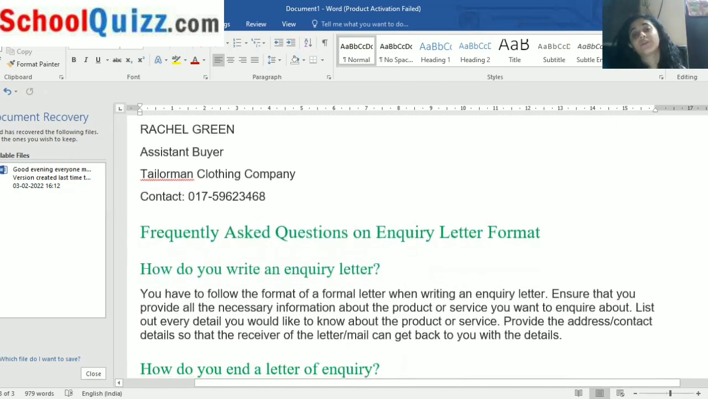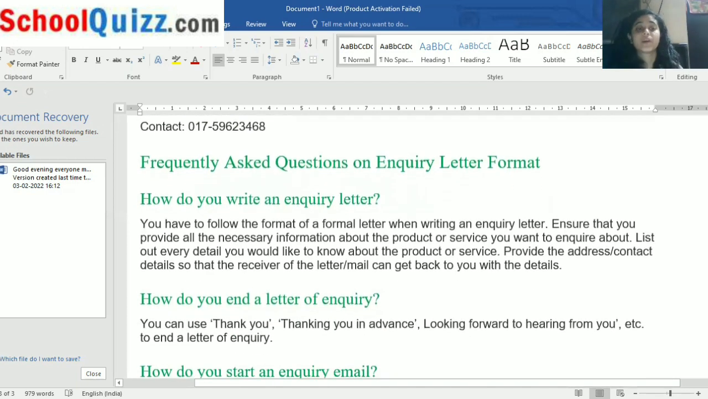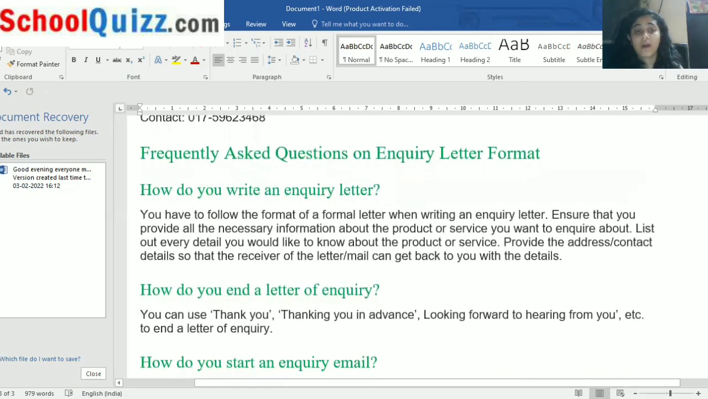Now these are the frequently asked questions, like doubts you might have. According to me, what doubts do you have? How do you write an inquiry letter? You have to follow the format of a formal letter. Ensure that you have all the necessary information about the product. List out every detail you would like to know about the product. Provide your address and contact details so the receiver of the letter or mail can get back to you with the details.